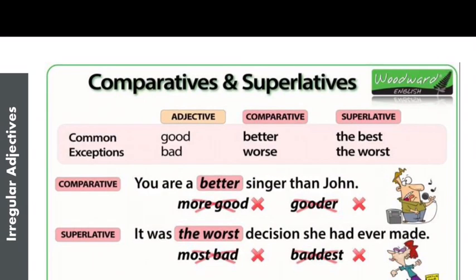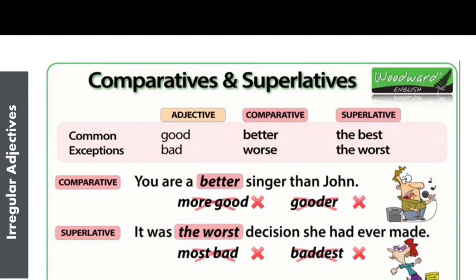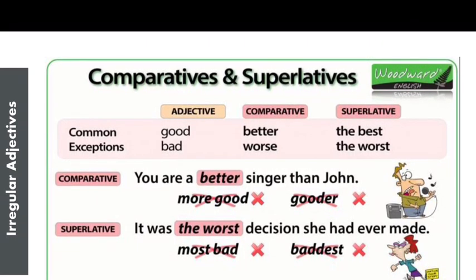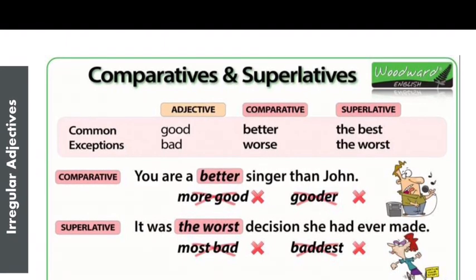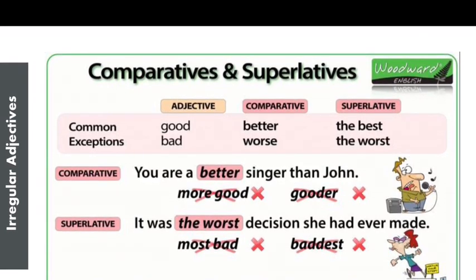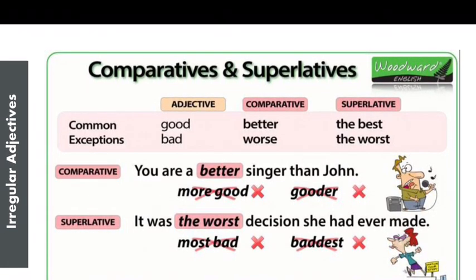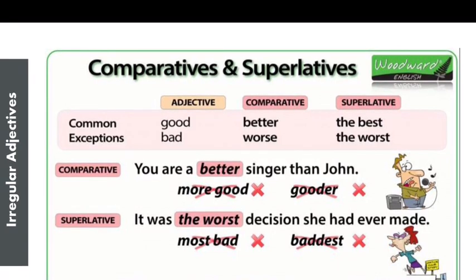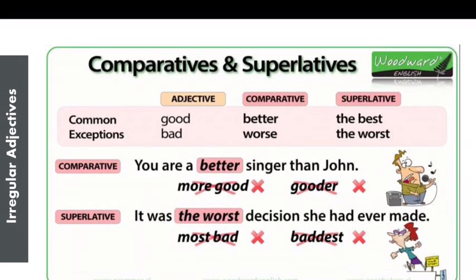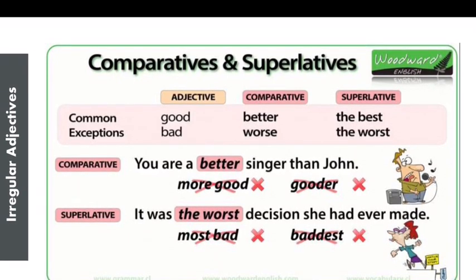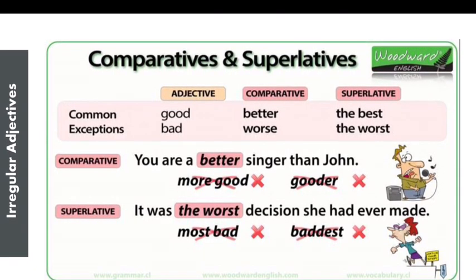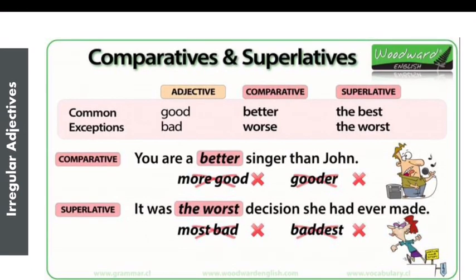Now guys, we are going to see some irregular adjectives. These are the ones that do not follow the rule ER or EST. The most common irregular adjectives are good and bad, bueno y malo. Good, we have better for comparative and the best for the superlative. This is very common, like when you say the best movie, my best friend. And bad, we have worse for comparative and the worst for superlative. The worst means el peor, no el más malo.